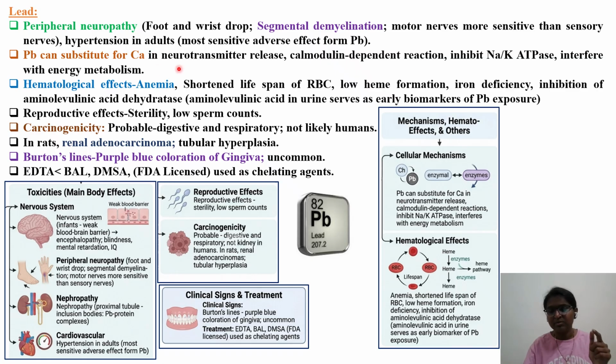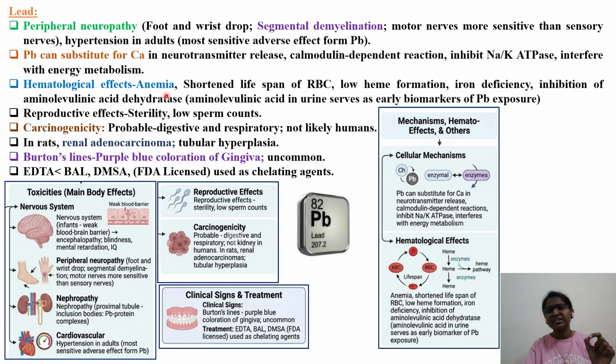Lead can substitute calcium, as I told, in neurotransmitter release, calmodulin dependent reaction, inhibit Na plus K plus ATPase, interfere with the energy metabolism. So in the case of the neurotransmitter also, lead is going to substitute calcium. If Na plus K plus ATPase pathway is affected, no neurotransmitter release will be there. That particular pump it is going to inhibit.